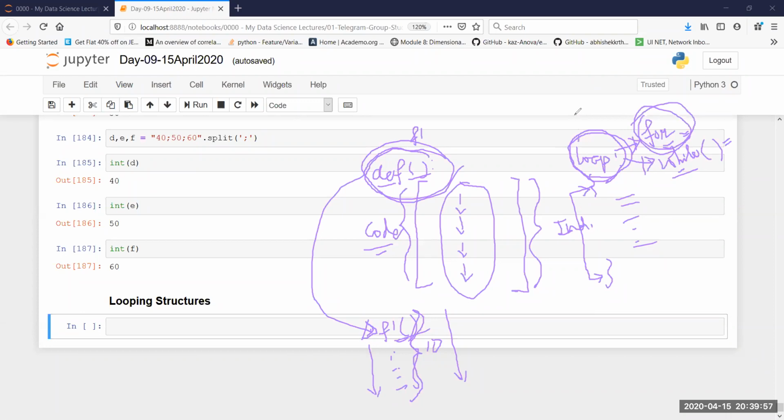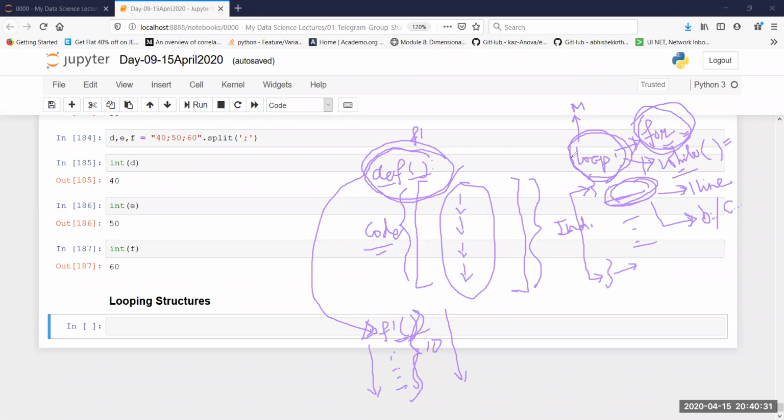So this is the mandatory part. You need to define what kind of loop you want. Then at least one single line of code should be there inside the loop. At least one line of code has to be there inside the code block, even if it is a print statement, or even if it is an identifier. An identifier is something like break or continue. We are going to look at the uses of break and continue quickly. So it can either be break or continue, which can also be inserted here. Post which you don't need to do anything.